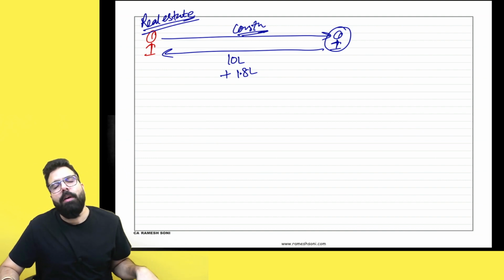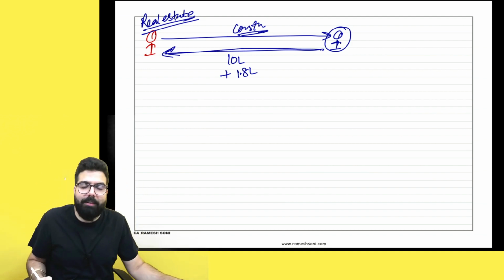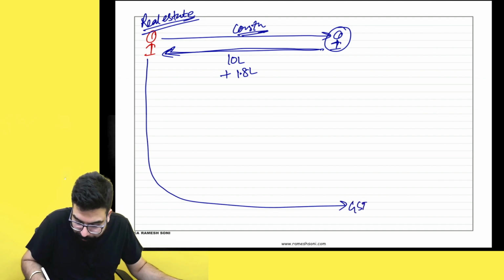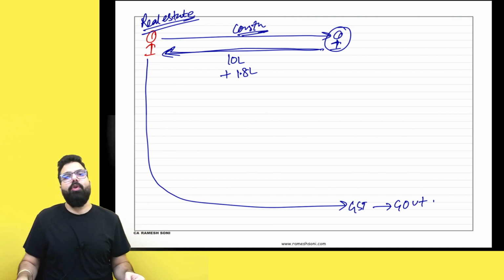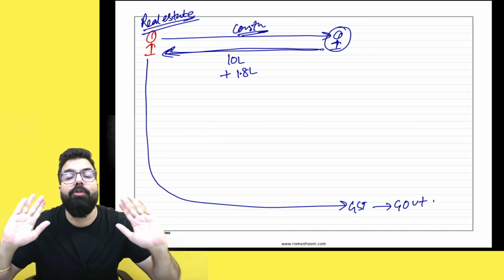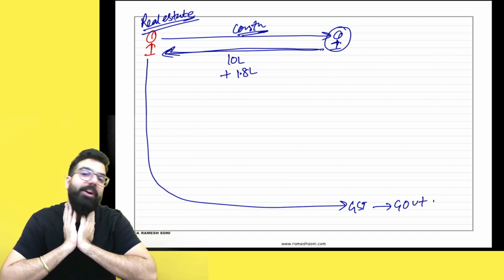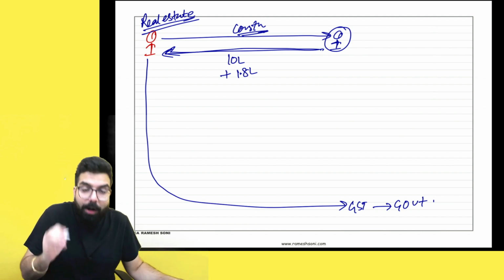He told me, sir, after 3 years we'll give you the possession. After 3 years, he did not give me the possession. I had already given him 10 lakh rupees plus GST of 1.8 lakh. He has already given the GST to the government, and sir, the time limit for issuance of credit note is gone. Now I told him, I don't want the flat because you have breached the contract. You told you will give me the apartment within 3 years, but you did not. I want my money back.